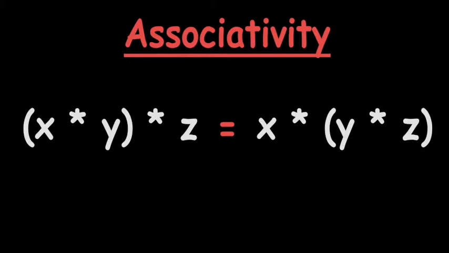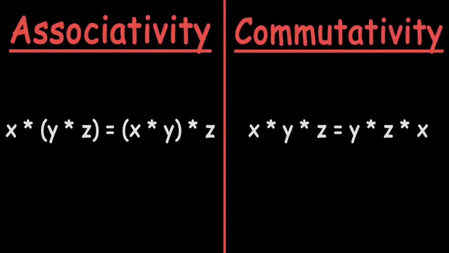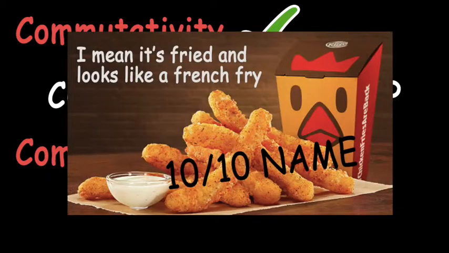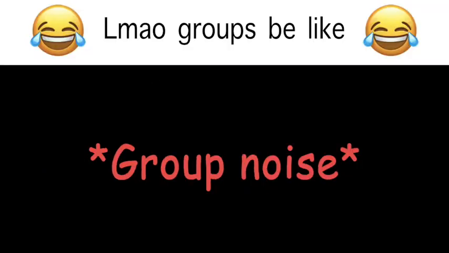In a group, order doesn't matter. Sorry, that's associativity's weird brother, commutativity. Don't tell him, but he's adopted. Commutativity isn't necessarily a property of groups. See, while associativity is about moving the parentheses around, commutativity is about moving the elements themselves around. If there is commutativity, the group is commutative. If there isn't, we get the most original name since calling long strips of chicken nuggets chicken fries. That's right, non-commutative.